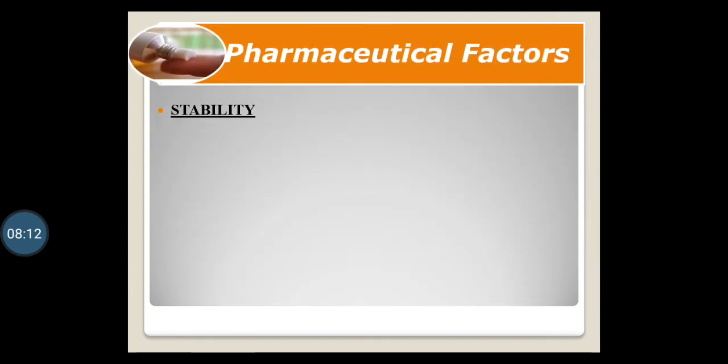Then the next factors are pharmaceutical factors. Pharmaceutical factors are those which are related to the medicament or the drug. Now first comes stability. Stability is the most important criterion in any dosage form and it is also necessary in the case of ointments.